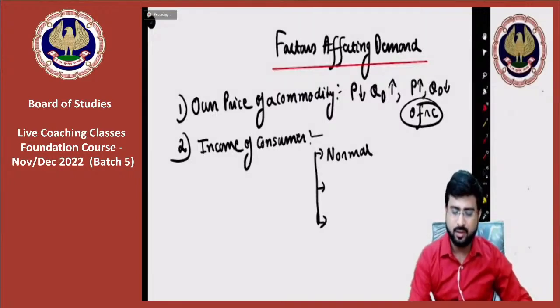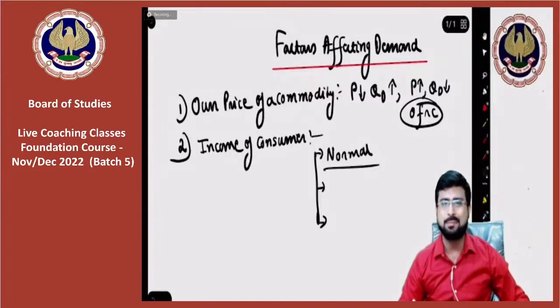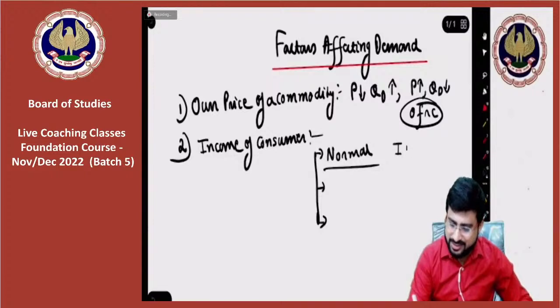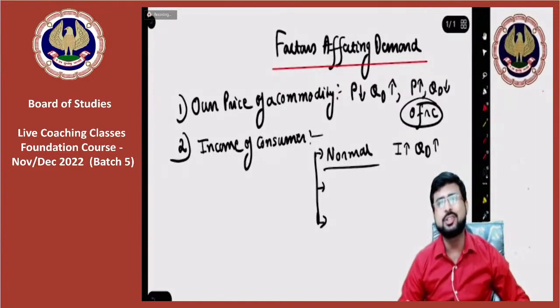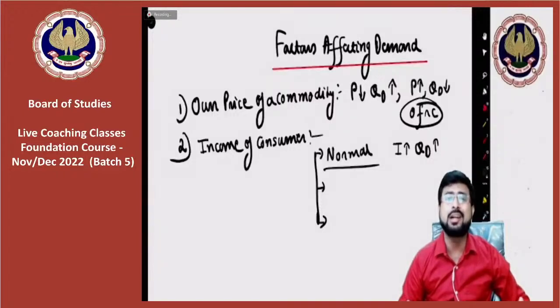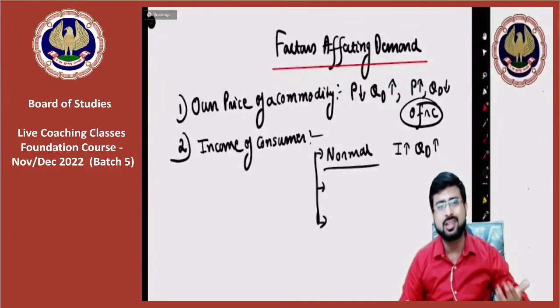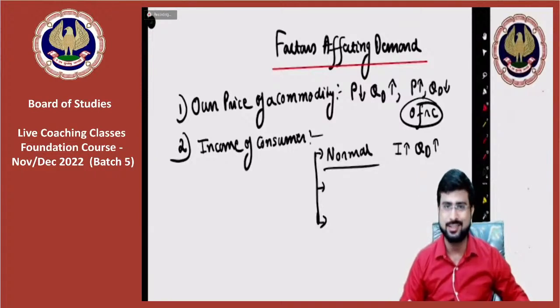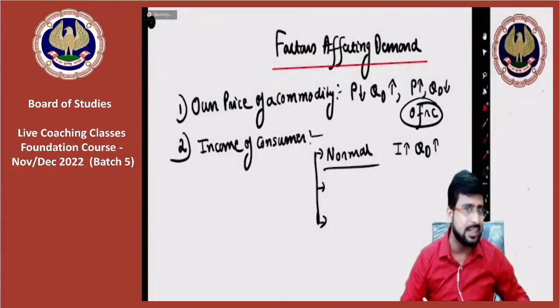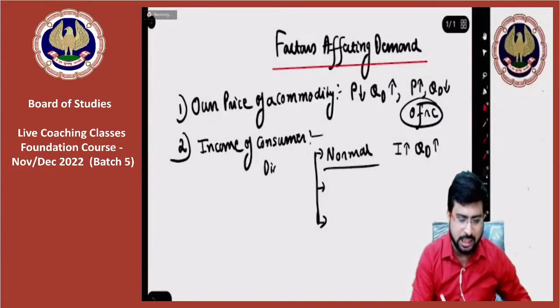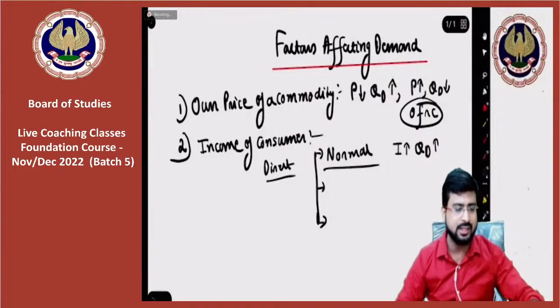For normal commodities, if your income rises, quantity demanded for the commodities will rise. It is obvious, because your income has risen, you have come to a better off position. Since you are in a better off position, you will naturally demand more since you are able to afford more. So here there is a direct relationship.